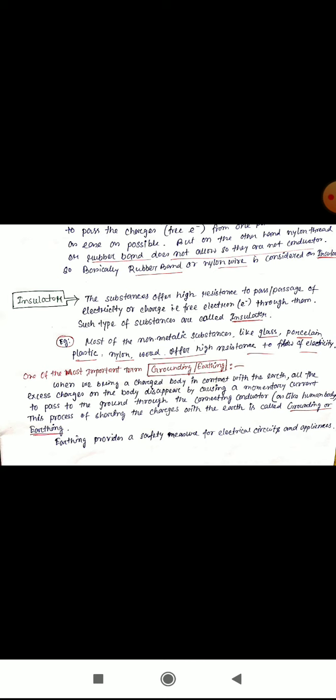So grounding or earthing basically provides a safety measure for the electrical circuits as well as appliances. So grounding and earthing should be done in a proper way in a new building.